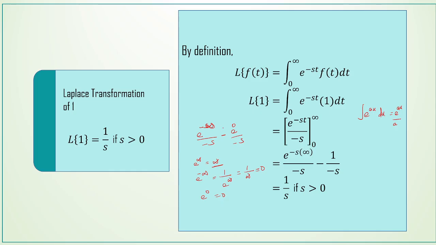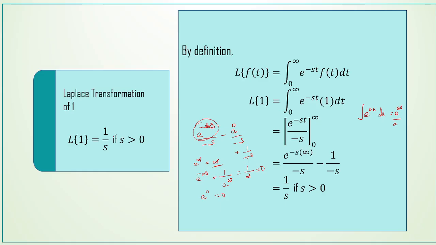And here this is 0. 0 by anything is 0. And then minus, we get minus e power 0 is 1, 1 by minus s, and then this minus will get cancelled, we get 1 by s, if s greater than 0.